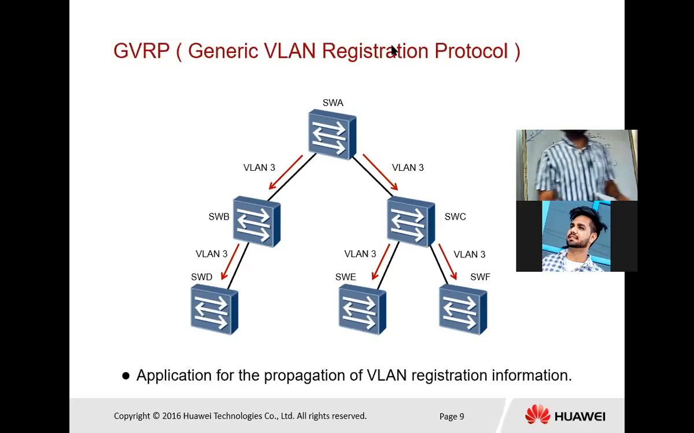So next that is GVRP. GVRP, that is GARP VLAN Registration Protocol, an application of GARP. That works downward, and it creates the VLAN.